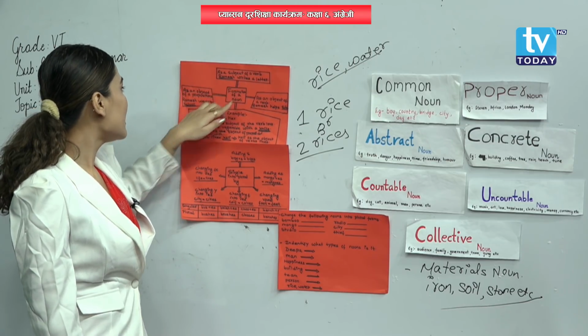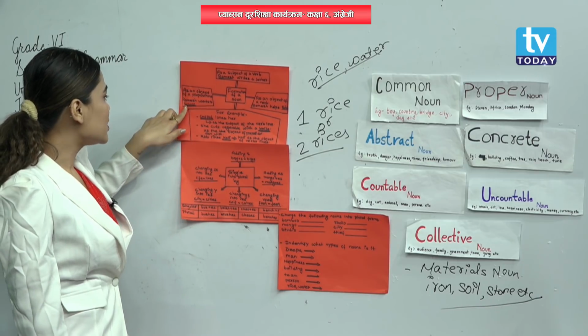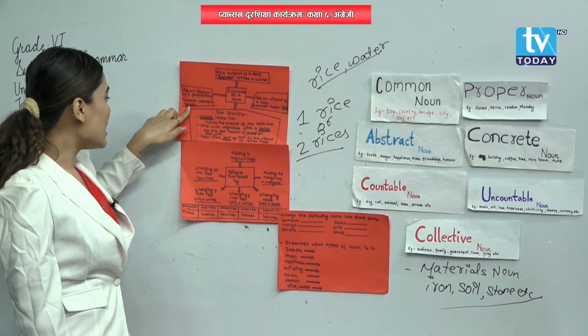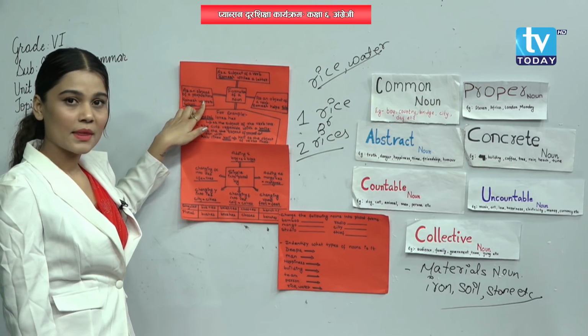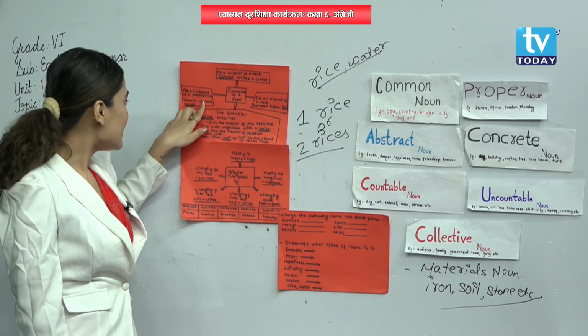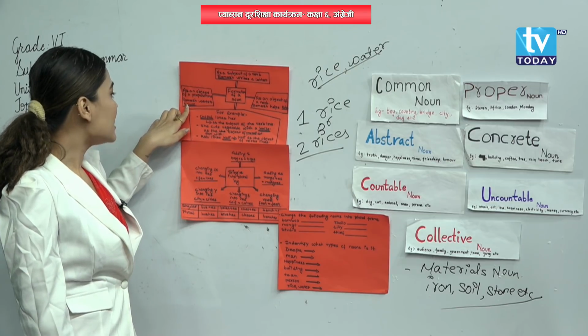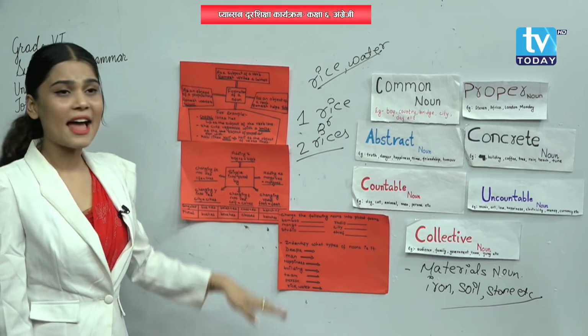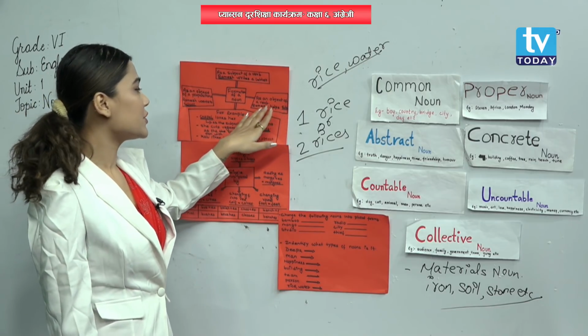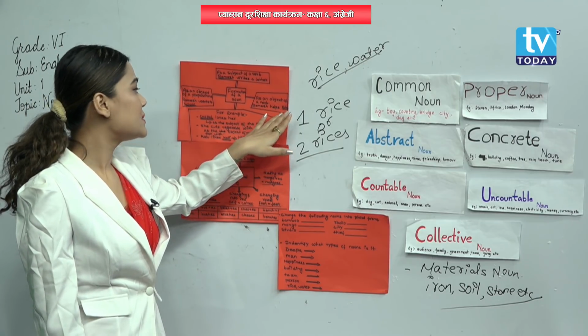Ramesh went to school. School is the object of the preposition to. Understood? Yes. And another one is as an object of a verb. Ramesh helps Sita.